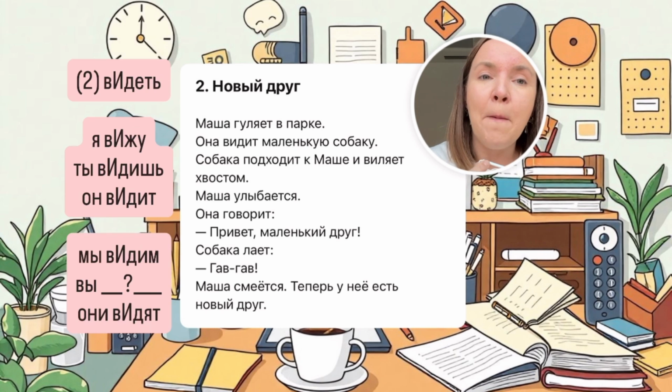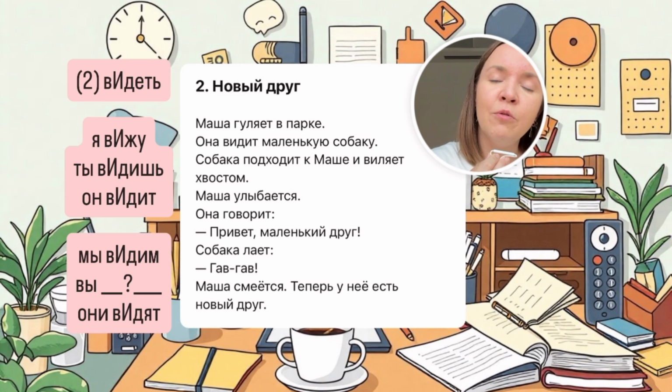Она видит маленькую собаку. Она видит. Видеть, infinitive, to see. When I can see something, видеть. And so the forms are a little bit irregular because the д in infinitive will have ж in я form. Я вижу. Ты видишь, он видит, мы видим, вы. Please write in the comments what's the form for вы. Они видят. So to see, видеть.